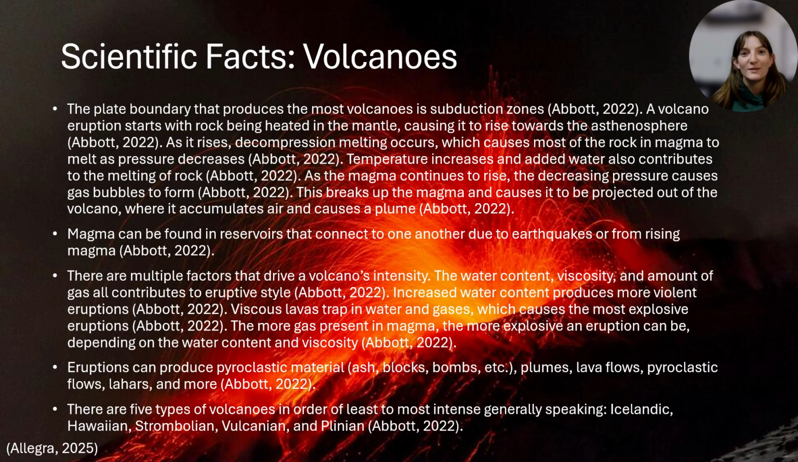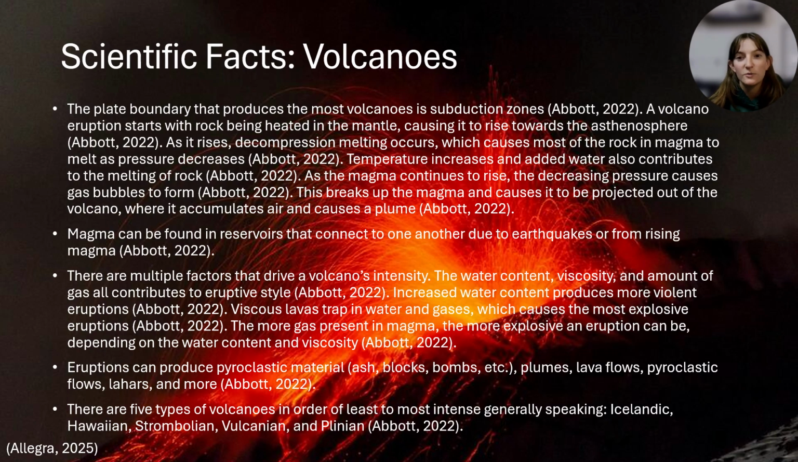Okay, so let's talk about volcanoes. The plate boundary that produces the most volcanoes is subduction zones. A volcano eruption starts with rock being heated in the mantle, causing it to rise towards the asthenosphere. As it rises, decompression melting occurs, which causes most of the rock in magma to melt as pressure decreases. Temperature increases, and added water also contributes to the melting of rock.